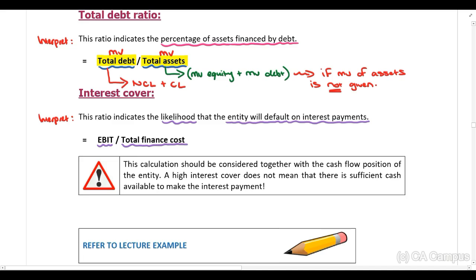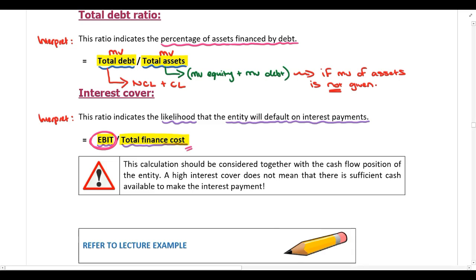So guys, if the company has a very high interest cover, then it's not likely that they will default on interest payments because they have more than enough EBIT available to make those interest payments. However, if the interest cover is very low, then there's a higher risk of default because they might not have enough EBIT available to cover the finance costs.